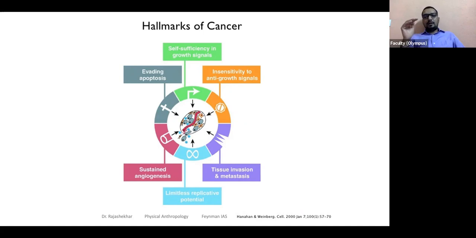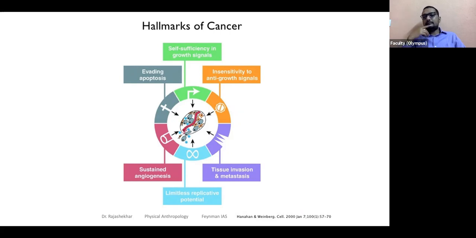Contact inhibition, we call it. Whenever it touches a tissue or a boundary, it should stop growing, but it doesn't follow that. It's like your neighbor building a home into your home, correct? They get into the other tissues and keep pushing them. That is a big problem with cancer. These tumors push the other regions, causing harm and interfering with normal physiological functions. Imagine what happens if the tumor takes place in the brain. Brain is already congested. It squeezes everything.